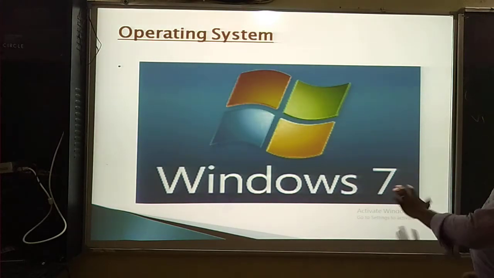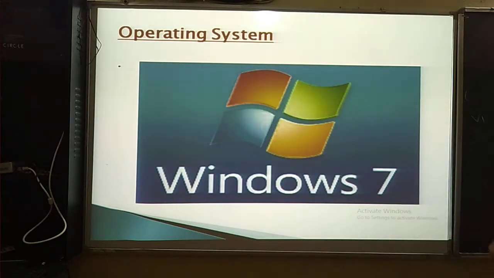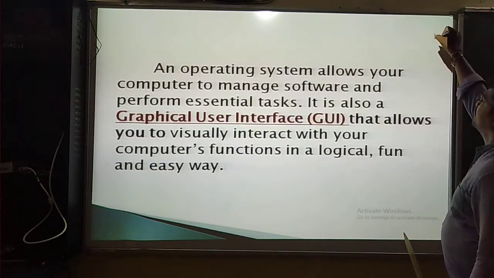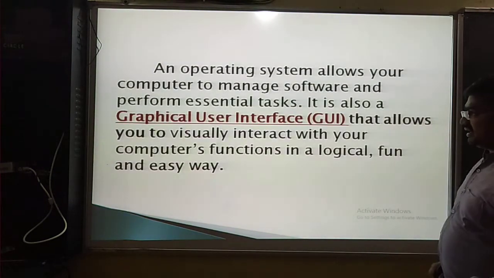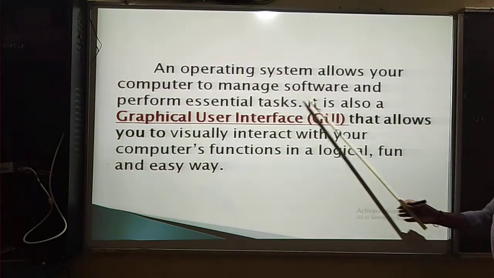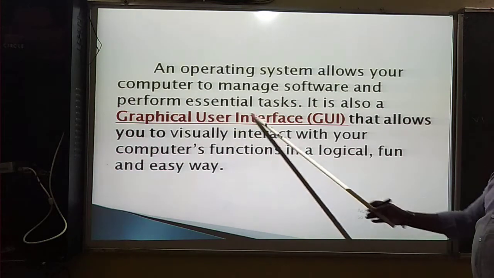Now we will discuss the Windows 7 operating system. Windows 7 has icons, menus and images that can be easily displayed to the users. The operating system allows your computer to manage software and perform essential tasks.